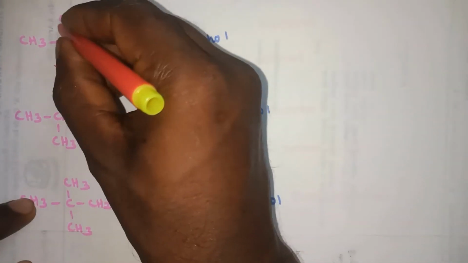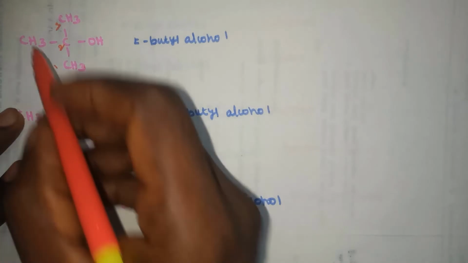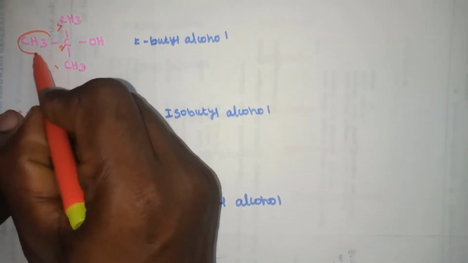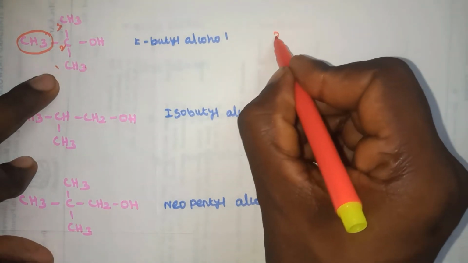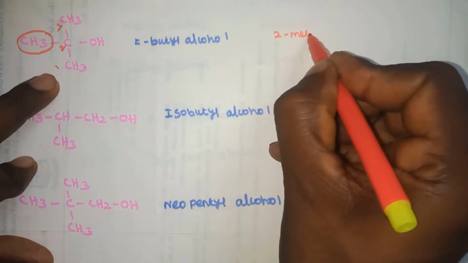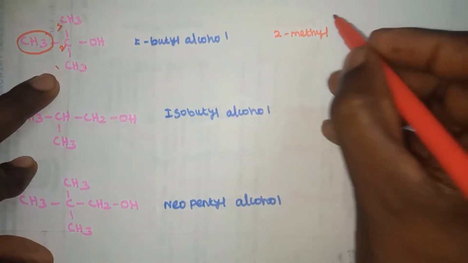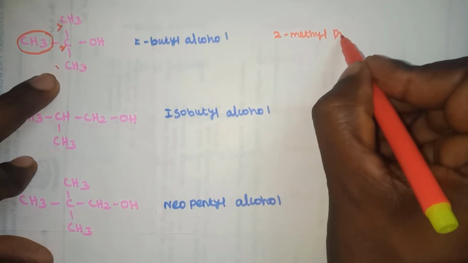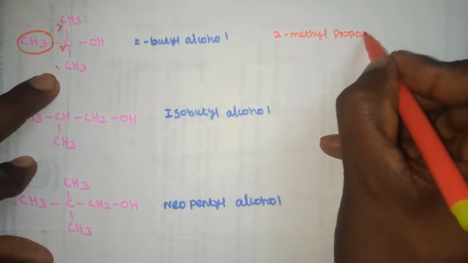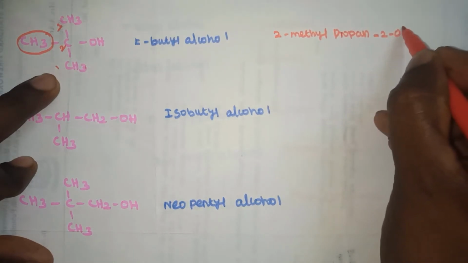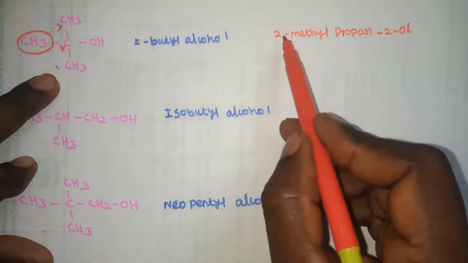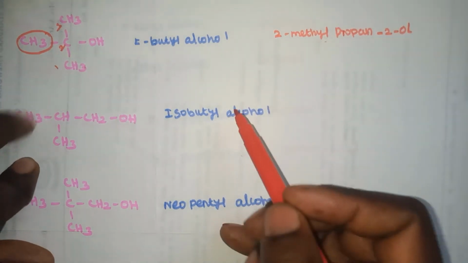Next is IUPAC naming. 1, 2, 3 carbons are present. In the second position, one methyl group and the OH group are present, so the IUPAC name of this compound is 2-methyl. Three carbons are present, so propane. In the second position the OH group is present, so the IUPAC name is 2-methylpropan-2-ol.